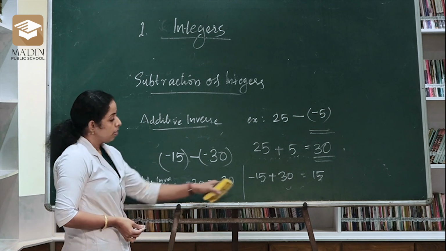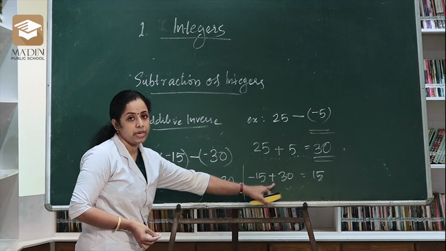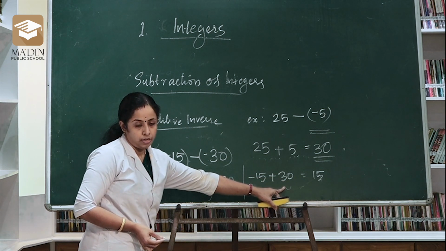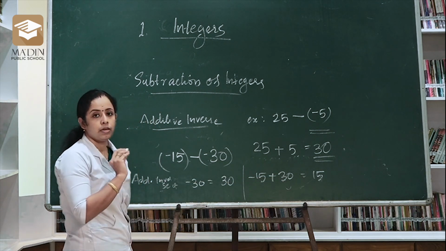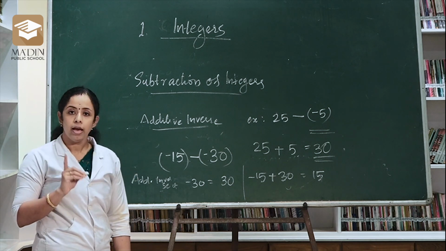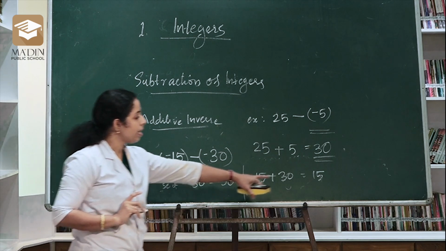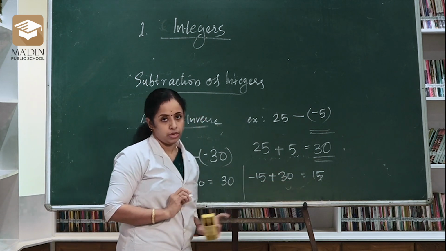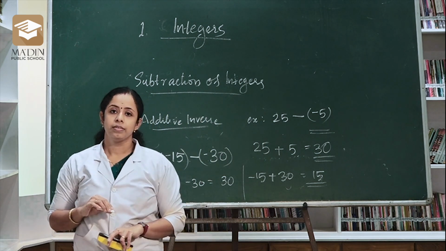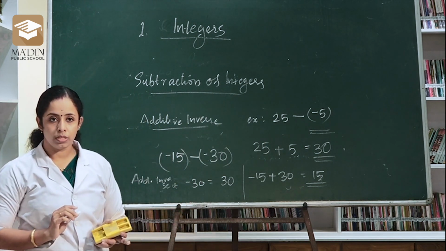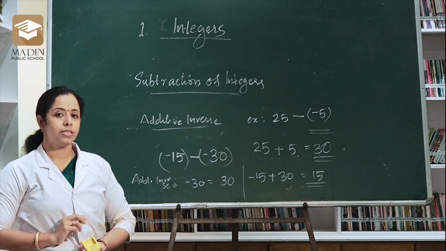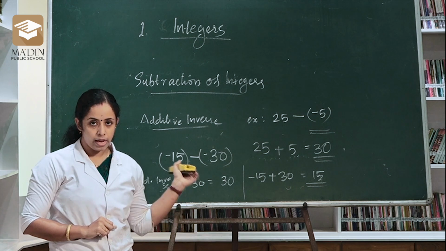Then what is the symbol of the biggest number? Here the biggest number is plus 30. So the symbol is positive. So the answer becomes a positive integer. So our final answer is plus 15. Do you understand how we can subtract two integers, how we can add two integers? Yes, I think everybody understands that well.